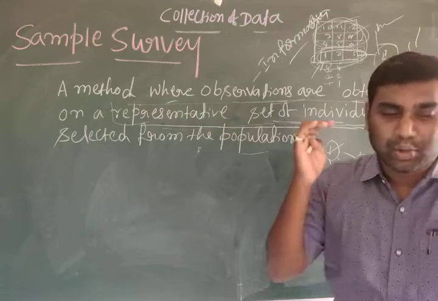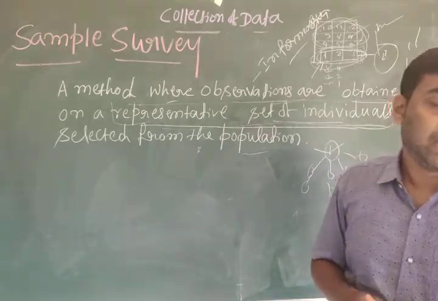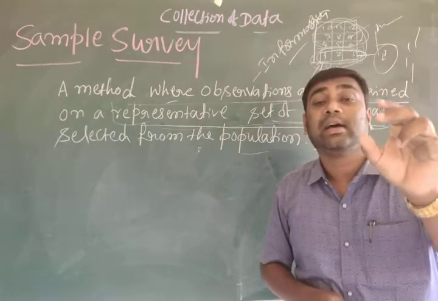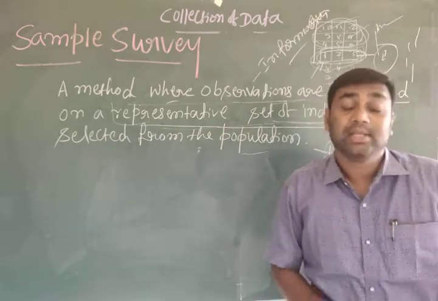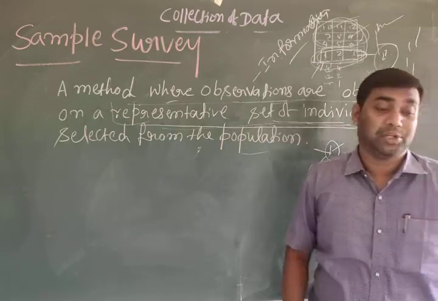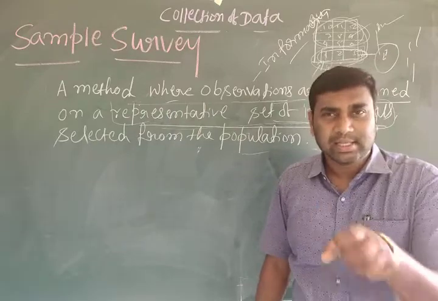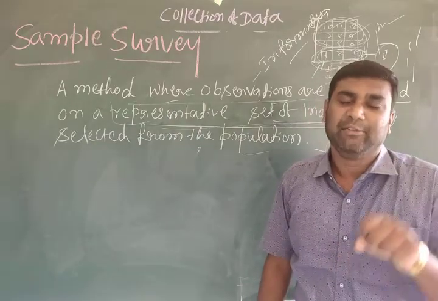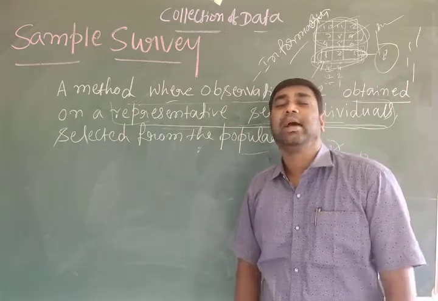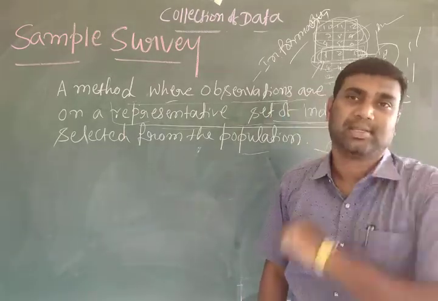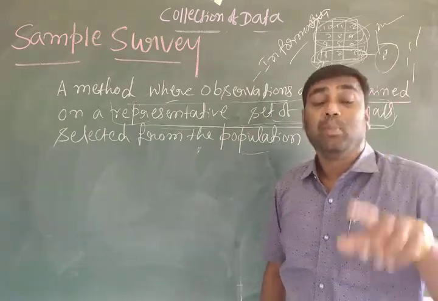Don't forget, a good sample is generally smaller than the population and is capable of providing reasonably accurate information about the population. With the help of a sample survey, we can reasonably collect accurate information about the population. Accurate means perfect, consistency, perfection.